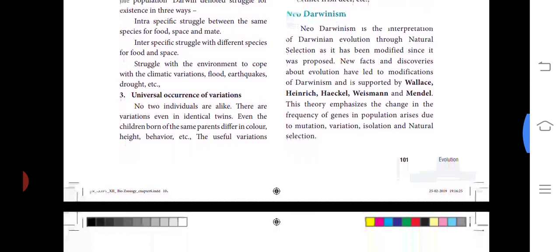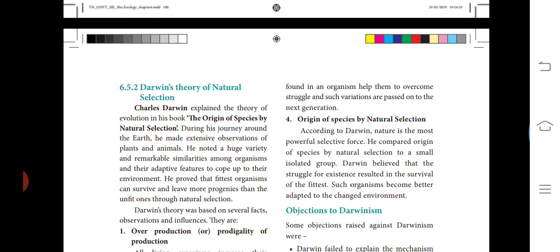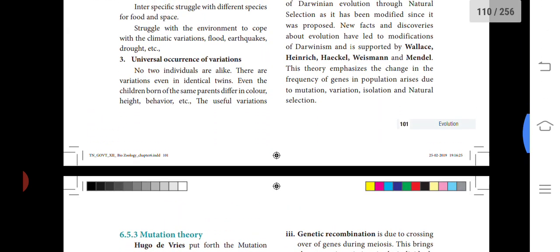Next one is the universal occurrence of variations. No two individuals are alike. There are variations even in identical twins. Even children born of the same parents differ in color, height, behavior, etc. The useful variations found in an organism help them to overcome the struggle, and such variations are passed on to the next generation. So the universe is not alike, meaning that all individuals are not alike.